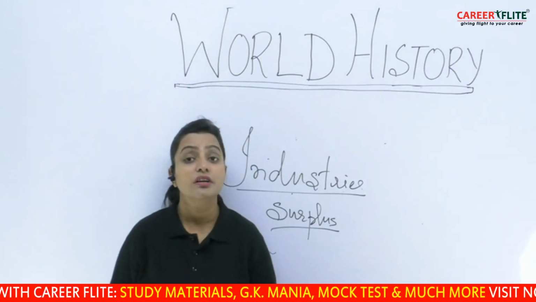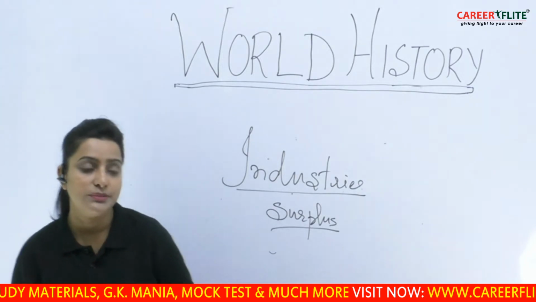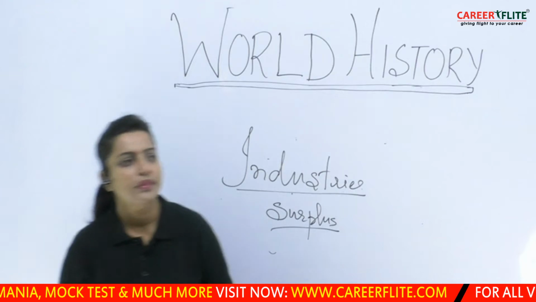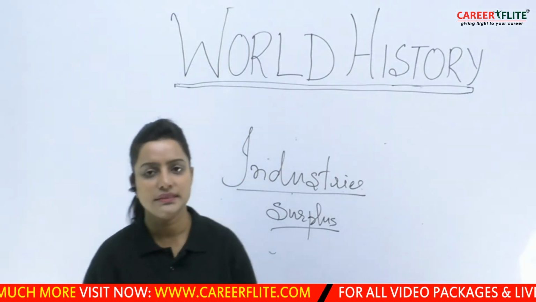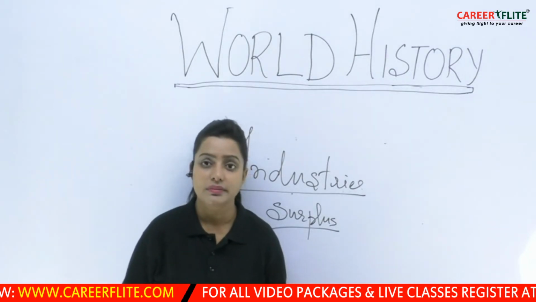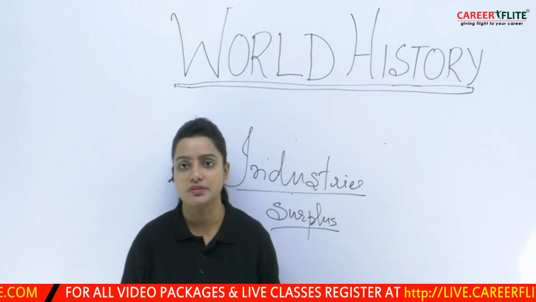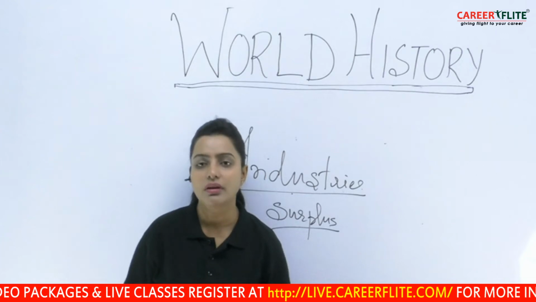So they were not aware of the modern technologies that were being created in the modern world. So at that point of time, these European nations went on colonizing these nations, whereby in the earlier times they only went to these nations for trade purposes, but later on it transformed into something called colonialism.